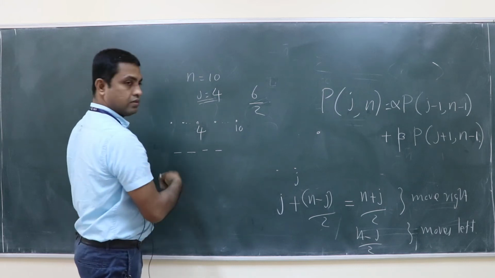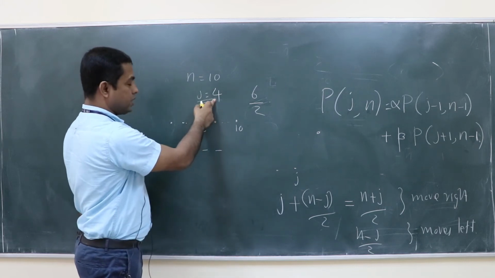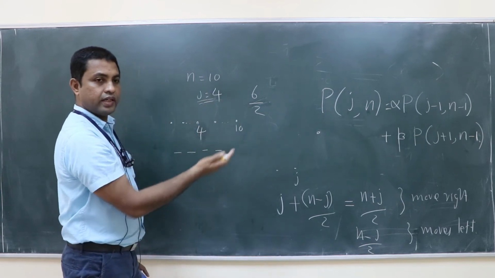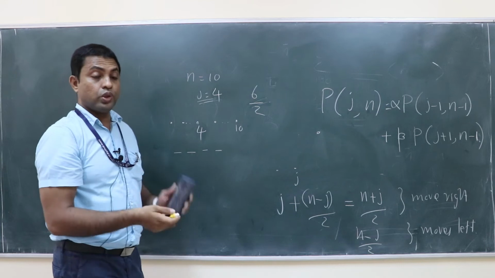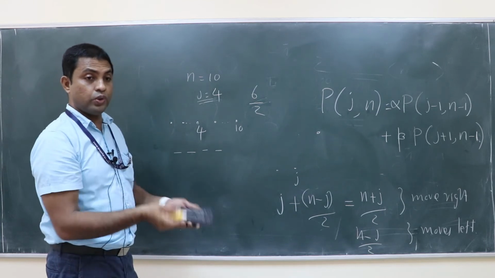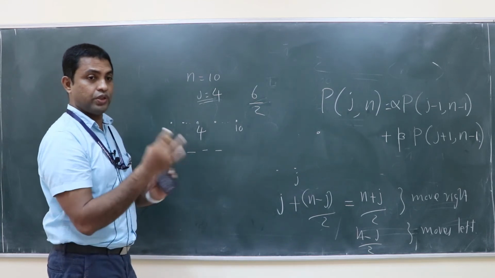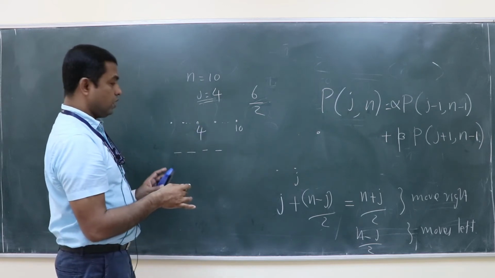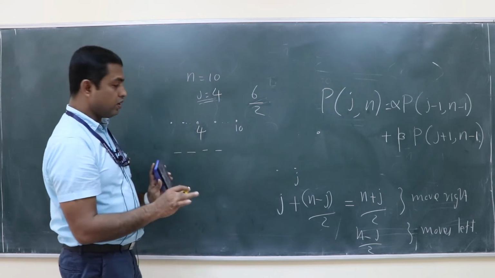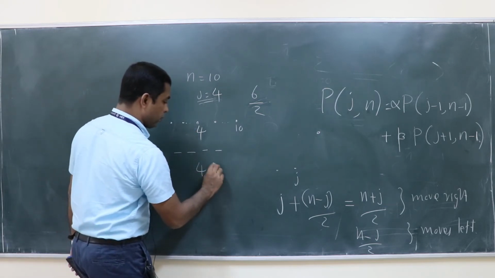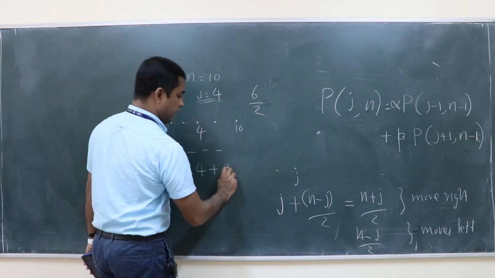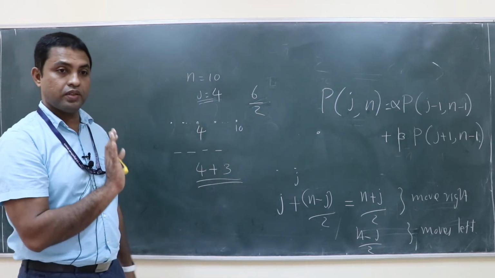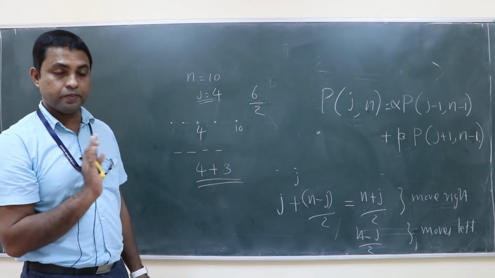That is 10 minus 4 divided by 2, 6 by 2. So 3 times you have to move right and 3 times left. Which sequence of moving right and left is a different question, which we have to discuss now. But to reach the site 4, you have to do 4 plus 3, 7 times move right, then only you can reach the site 4. Is that clear?